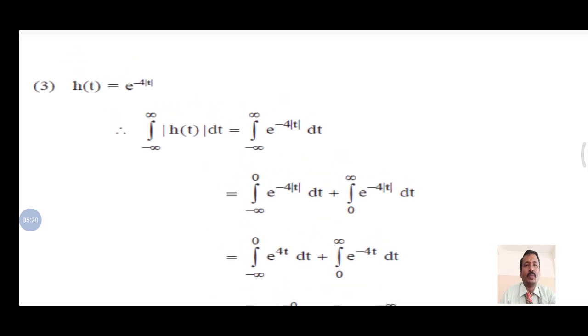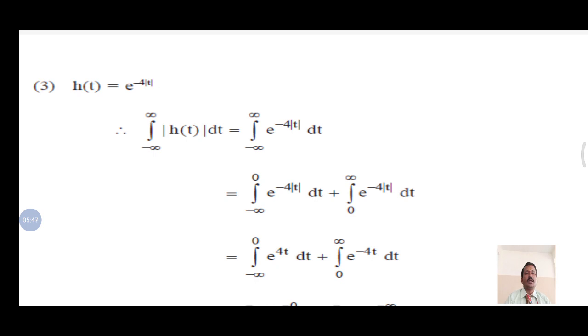Now I go for the next problem. h of t is equal to e power minus 4 mod t. We already know that if integral of mod h of t is less than infinity, then the system is said to be stable. Now I substitute the value: integral from minus infinity to infinity of e power minus 4 mod t dt.